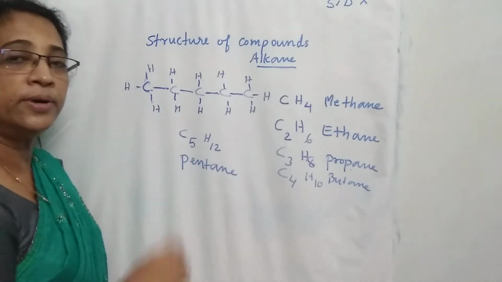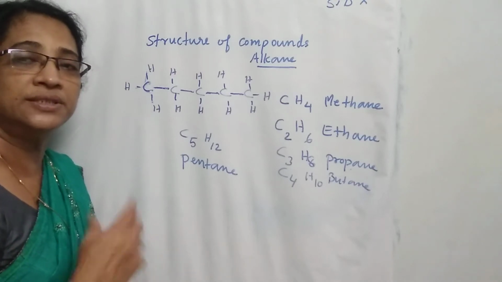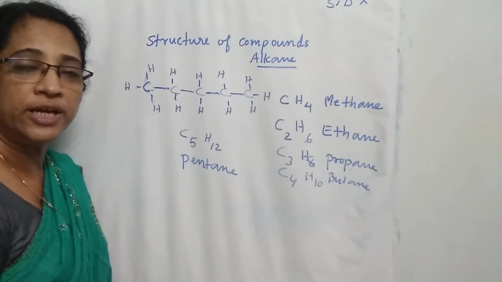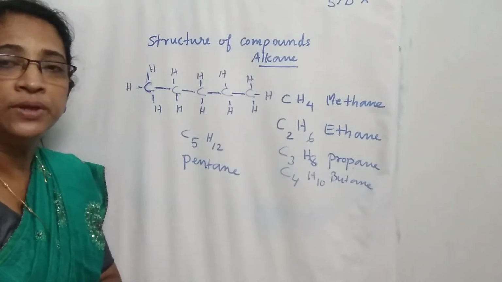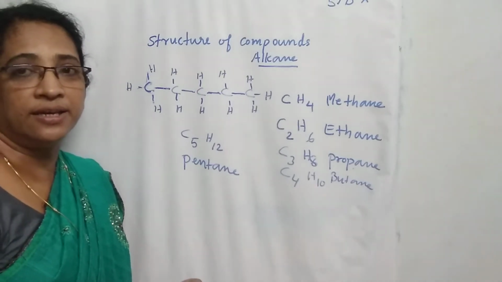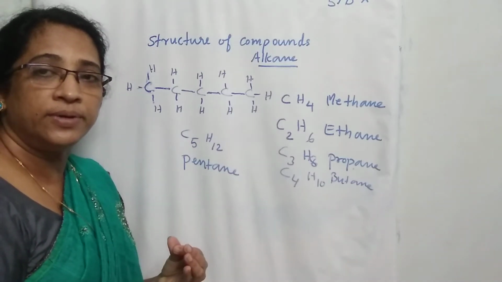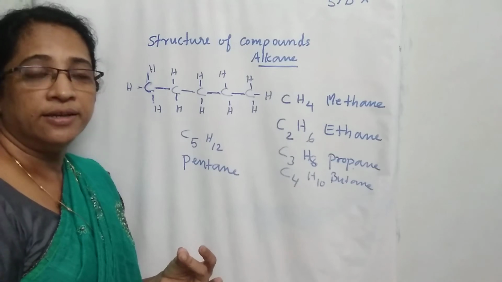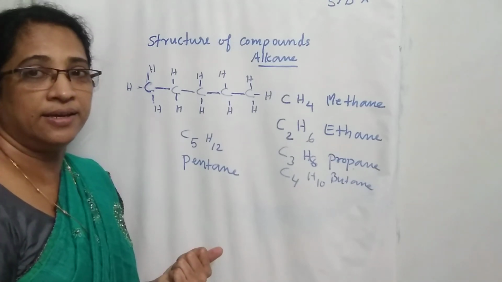butane. 5 carbon, pentane. If there are 6 carbon atoms, we know that the word is hex. For 6 we use the word hexane. If there are 7, heptane. If there are 8 carbon in the molecule, octane. 9 carbon, nonane. 10 carbon, decane.